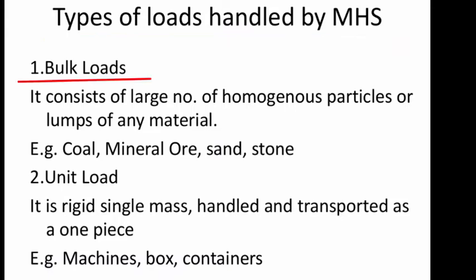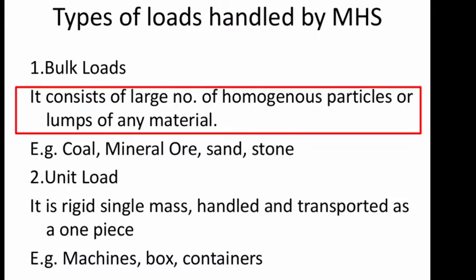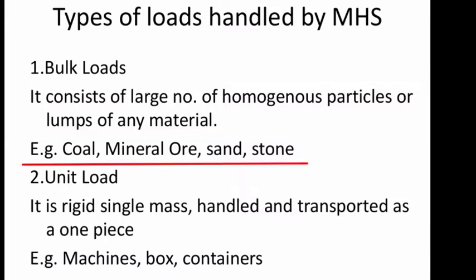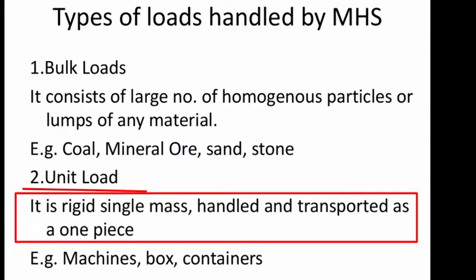1. Bulk loads. It consists of a large number of homogeneous particles or lumps of any material. Example: coal, mineral ore, sand, stone. 2. Unit load. It is a rigid single mass, handled and transported as one piece.